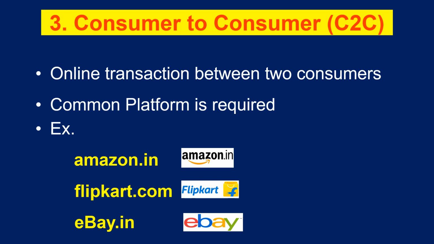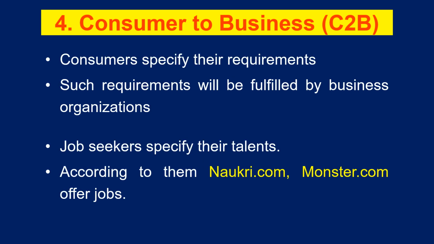So online retailers are buying the products from manufacturers. That is the reason why initially they are consumers who in turn sell the products to individual consumers, and the sellers require a common platform like Amazon or Flipkart or eBay, with which they can offer the products to individual consumers. Then fourth model, it is consumer to business.